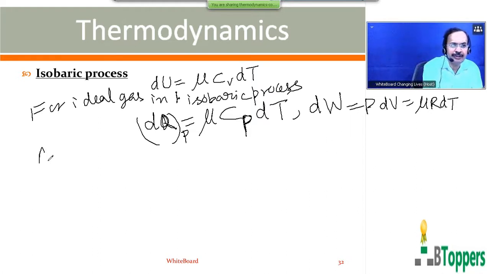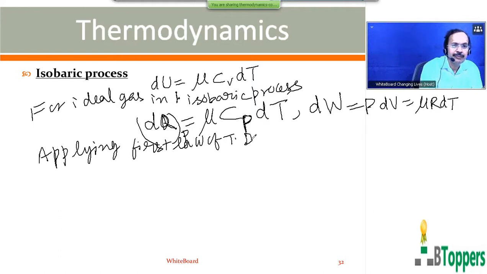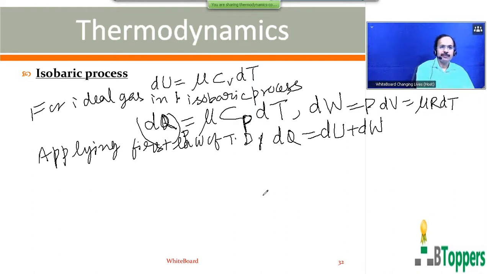So if you apply the first law of thermodynamics for this process, you can find the relation between the two specific heats: dQ equal to dU plus dW. That means, suppose a gas is first heated at constant volume, and next it is heated at constant pressure, so that the temperature changes by the same amount dT in both cases.